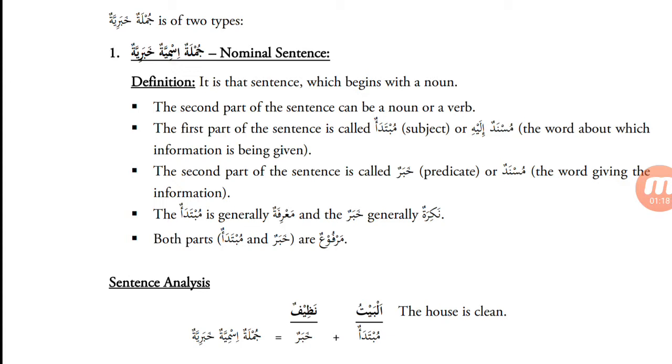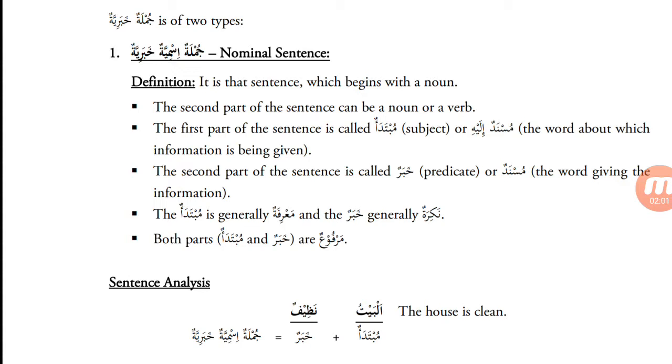For example, I may say Zaydun qa'imun, Zayd is standing. So who are we giving news about? Zayd, yeah? Zayd is standing. And what is the news? That he is standing. So qa'imun is the khabar, Zayd is the mubtada. Zaydun is the mubtada. News is being given about Zayd. And what is the news? Qa'imun, he is standing. Okay, so Jumla Ismiya Khabariya consists of two parts.